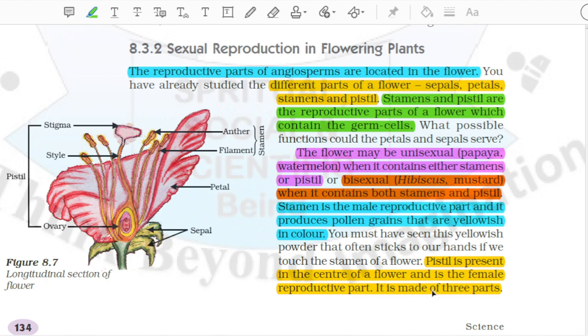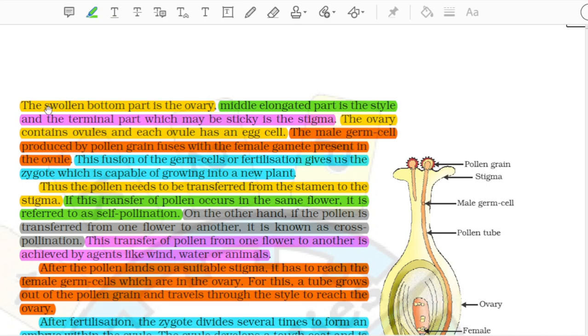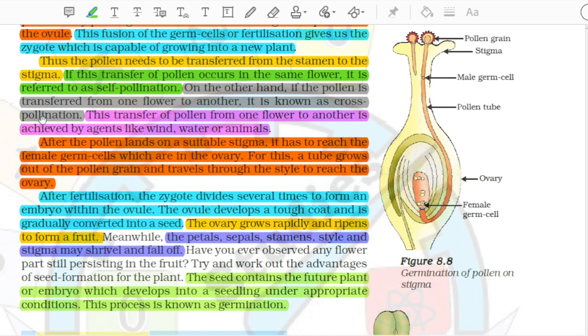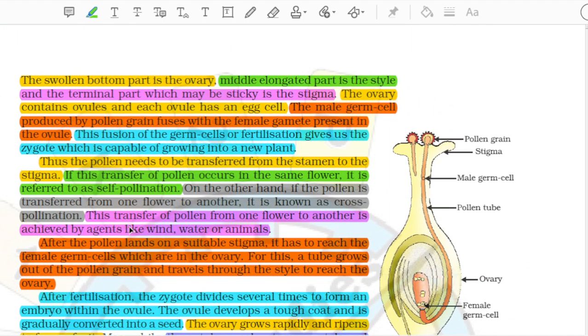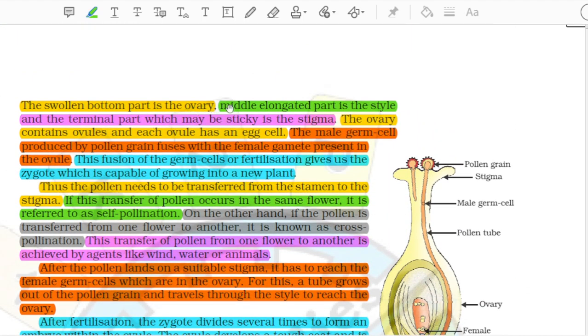It is made of 3 parts. The swollen bottom part is the ovary, the middle elongated part is the style and the terminal part which may be sticky is the stigma.